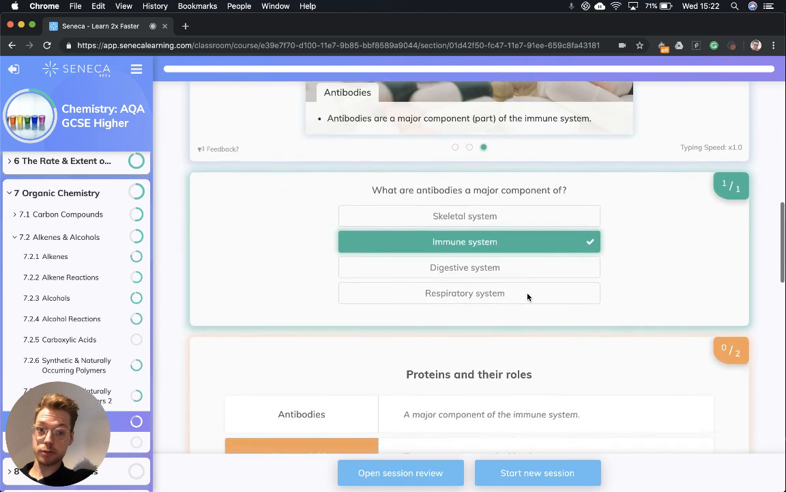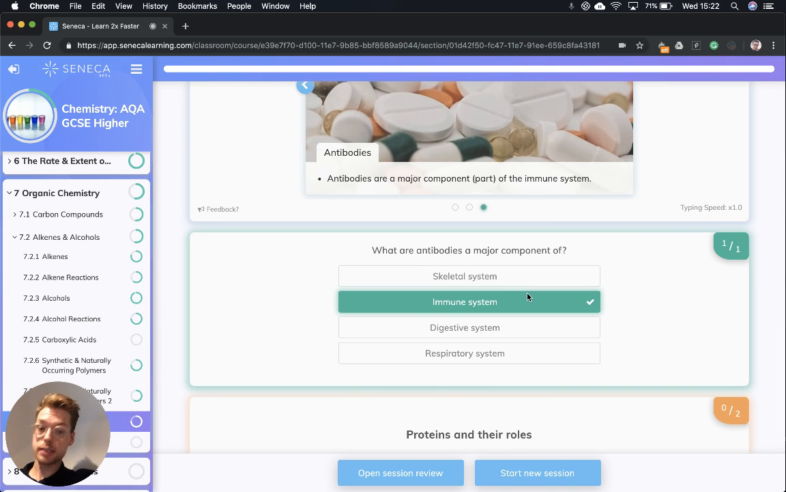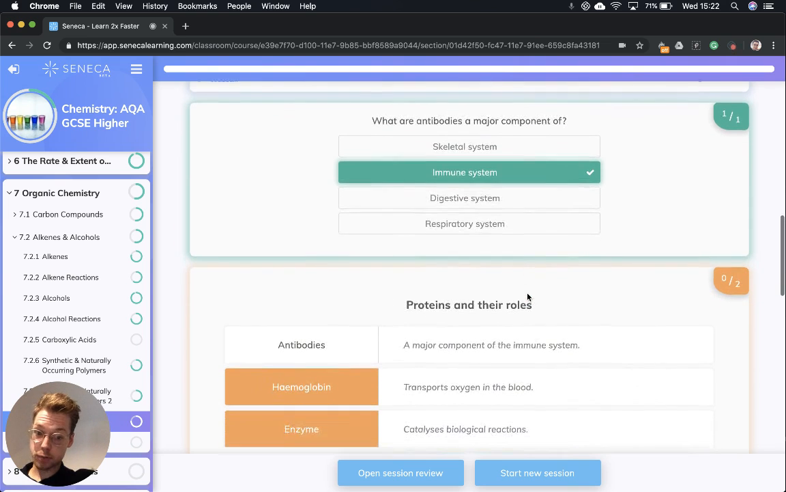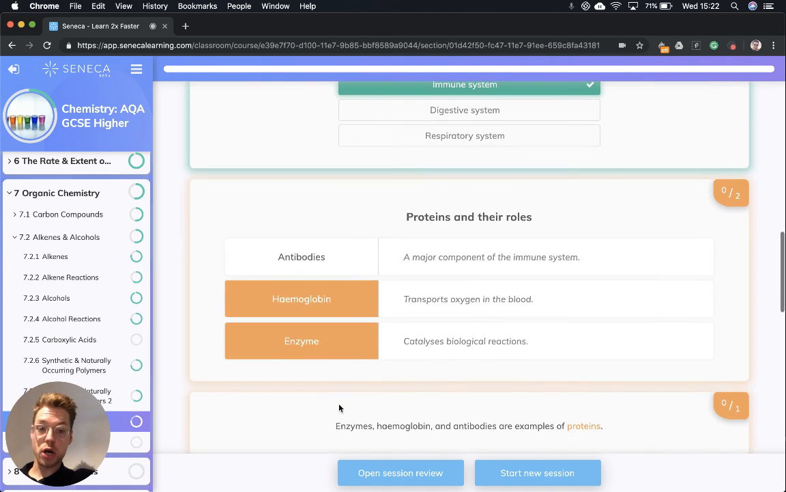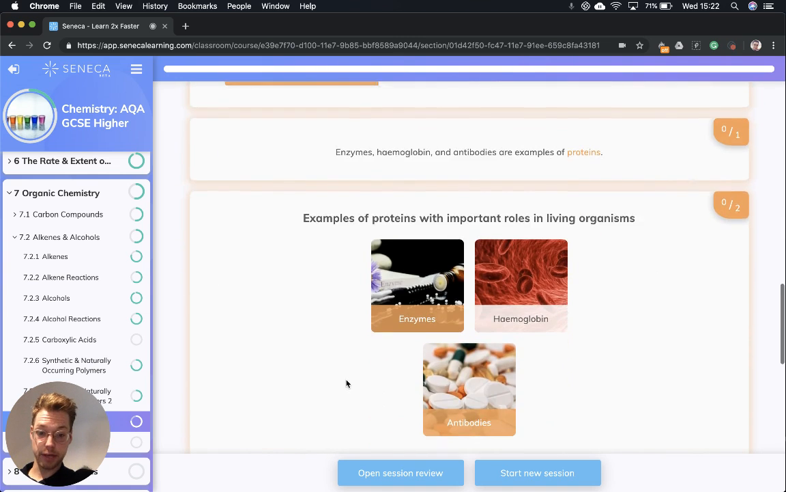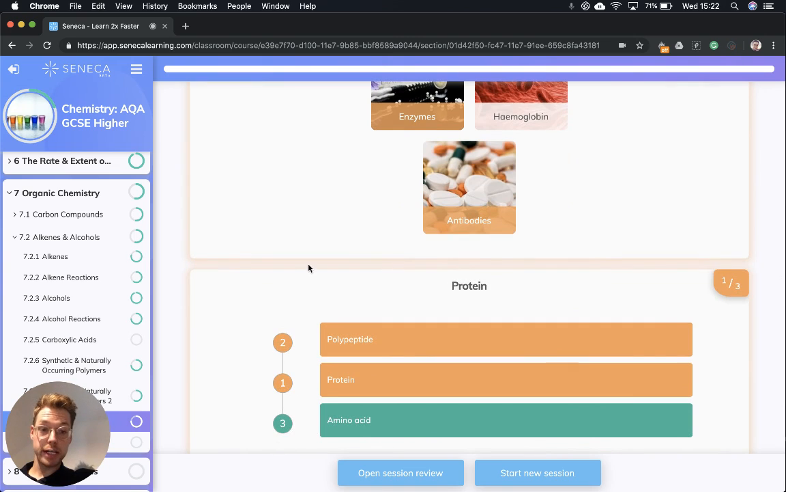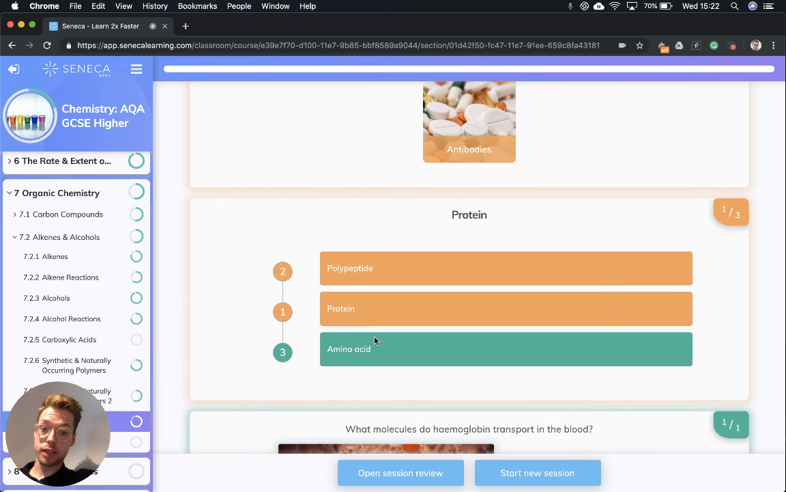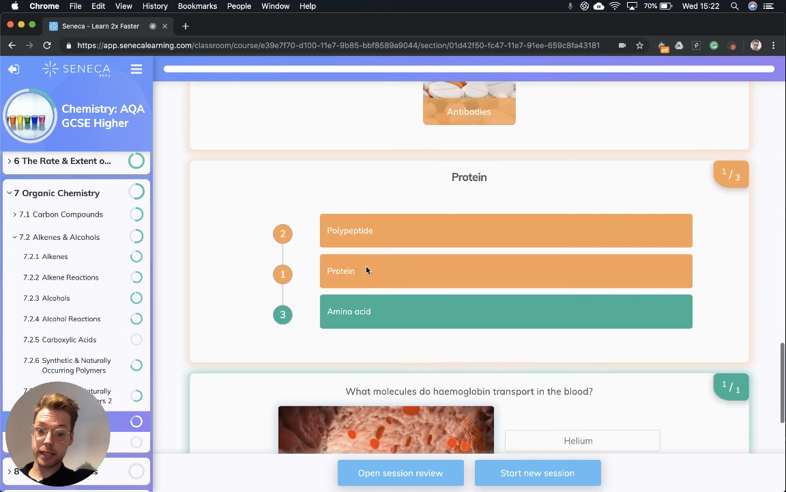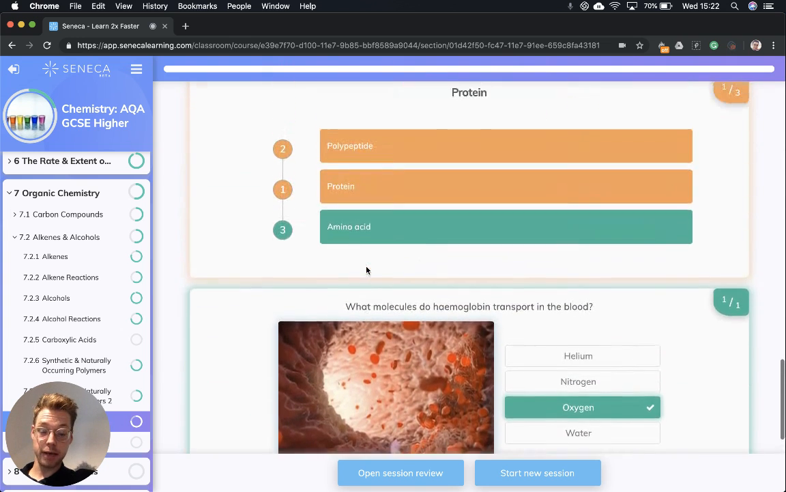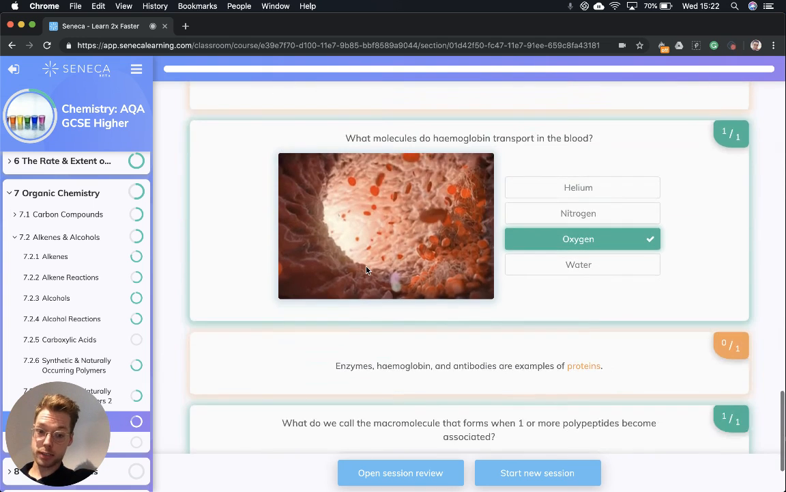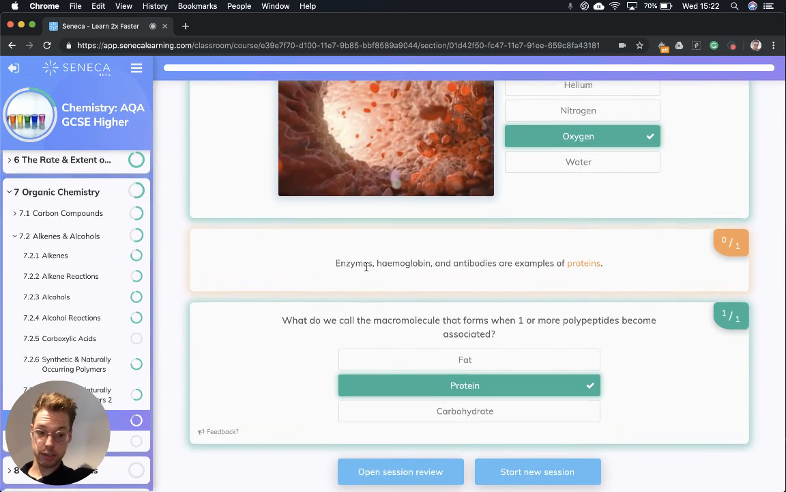Let's review the different types of proteins again really quickly because they're really important. We have got antibodies, which are part of the immune system, hemoglobin, which transports oxygen in the blood, and enzymes, which are biological catalysts. Okay, so those are really important functions of proteins in humans and other animals. Let's recap quickly how we build a protein. We start with an amino acid, we go to a polypeptide, then we get to a protein. Okay, now do you remember what hemoglobin transports in blood? It's oxygen. Okay, oxygen.